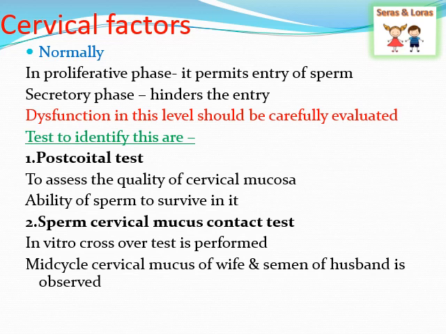Next one is the sperm cervical mucus contact test. In this, we are doing it in the lab setting. The cervical mucosa of the wife during the mid-cycle is collected, as well as the semen of the husband is taken, and we are seeing whether the sperm can cross the mucosal level and reach the uterus. So these are the main two tests that we are doing to assess if there are any cervical factors that affect the movement of the sperm towards the uterus.